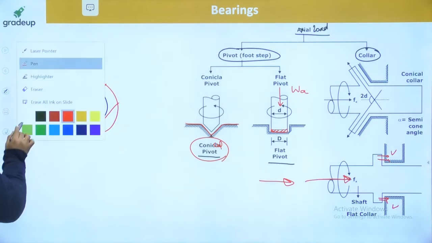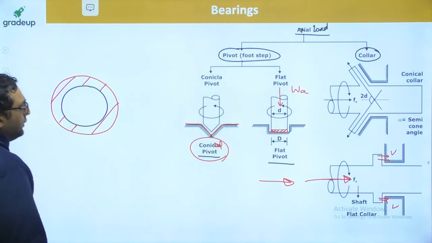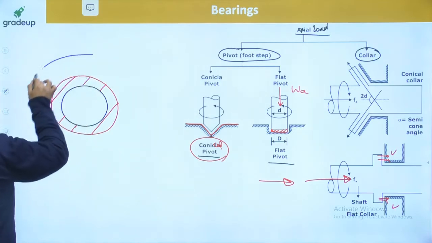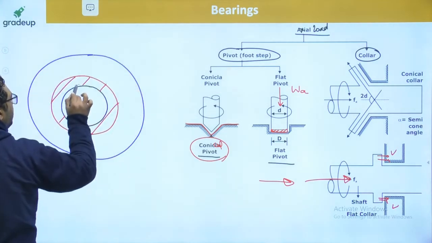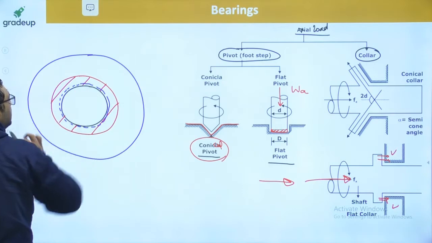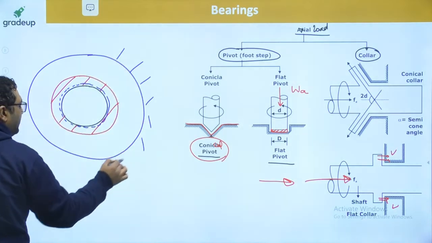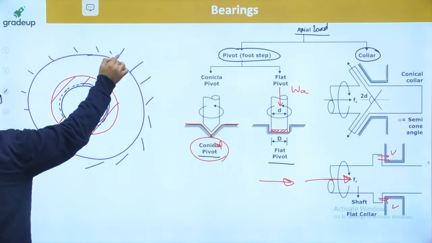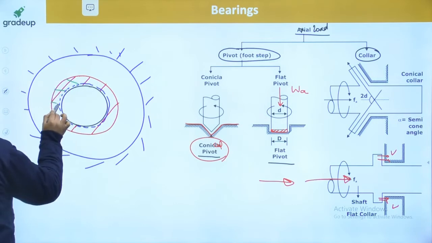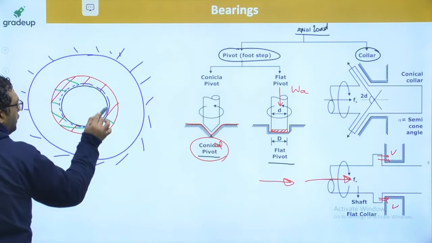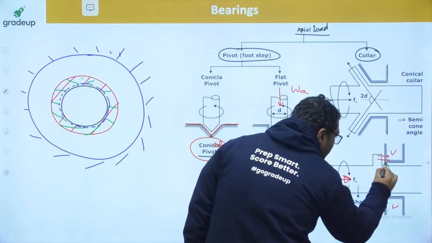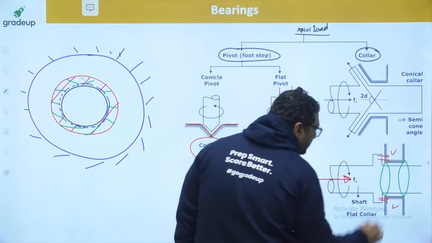Okay guys, and when we are talking about the bearing, the bearing has one outer surface and one inner surface. The outer surface of the bearing is like this, and the inner surface will be just about the shaft, like this. So this is the complete bearing, which is fixed. Now if this bearing is fixed, what will happen? Now you can see, this is the region of contact between the collar and the bearing surface. You can feel how it is going on. This bearing is a hollow thing. Okay guys? This bearing is a hollow thing.